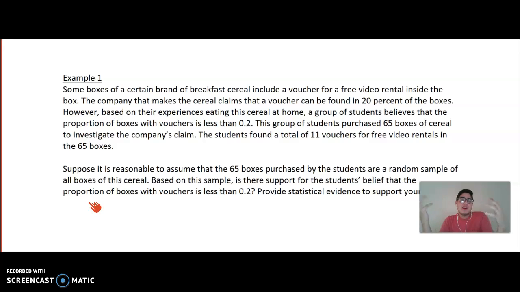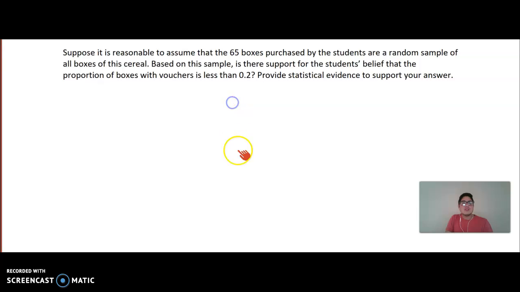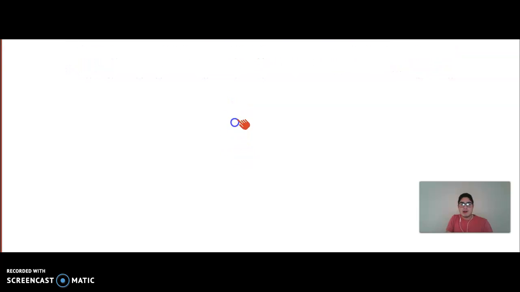Now, if we find a very large p-value, that could just be due to something like sampling variability. Your sample differs from my sample, differs from the other 500 samples. So if it's a high p-value, that could just be a result of sampling variability and chance alone, maybe we just got unlucky. So let's take a look and see, is there enough evidence to claim that the proportion is actually not 20%? So we're going to enter our PHANTOMS model here, and you can do one of two things.